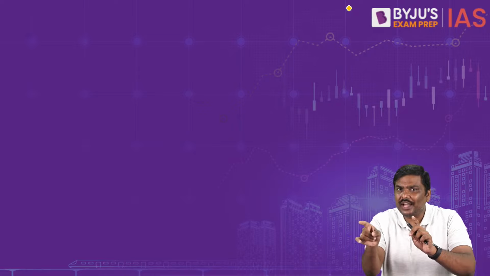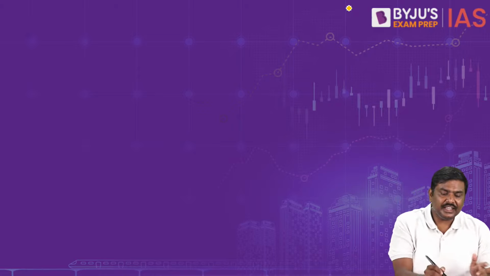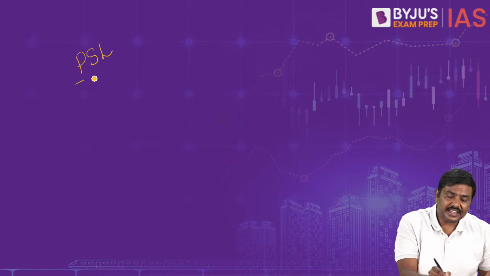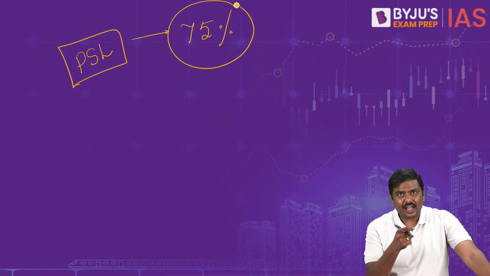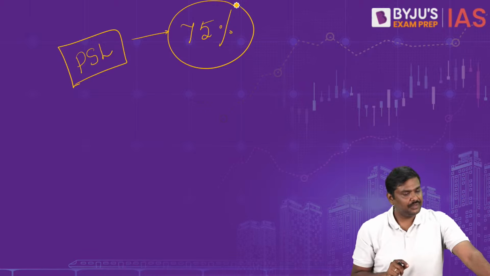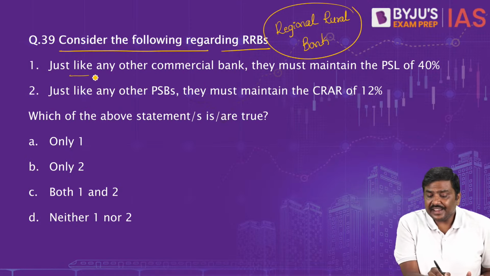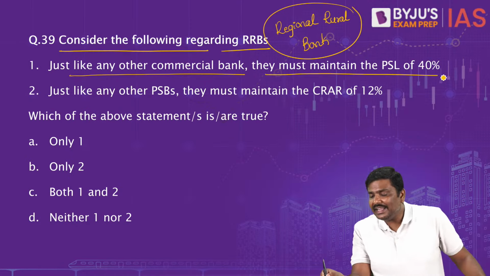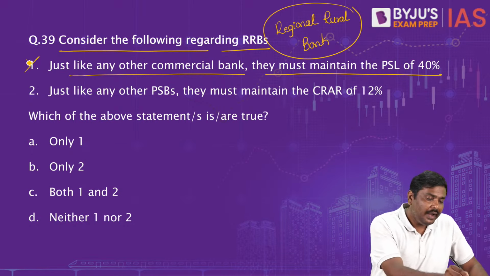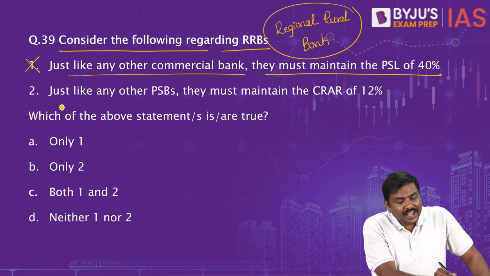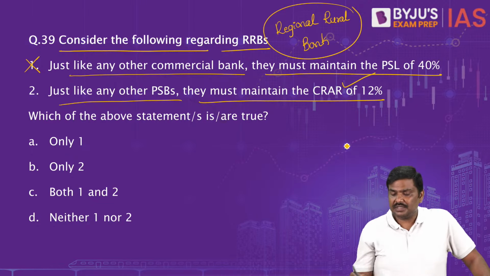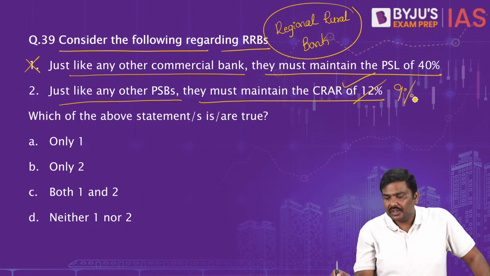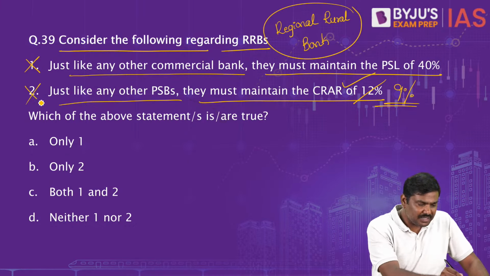And in order to ensure that they meet all of it, the priority sector lending target for the RRB is 75%. Remember this. Now look at statement 1 here. Just like any other commercial bank, they must maintain PSL of 40%. No, it is 75%. Just like any other PSBs, they must maintain the CRAR of 12%. No, it is 9%. Both the statements are wrong.